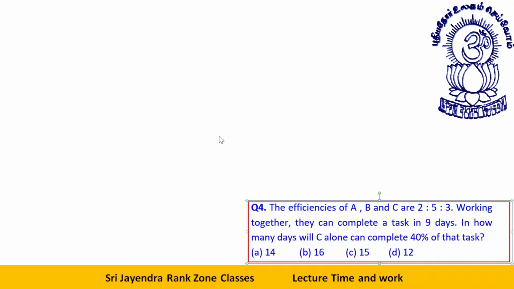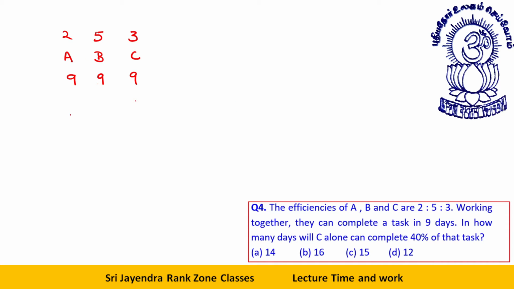We have done these sort of questions previously also. The efficiencies of A, B, C are 2, 5, 3. Working together, they can complete a task in 9 days. Okay, the total work is 9 days for all of them. In how many days can C alone complete 40% of the task? It's actually easy.